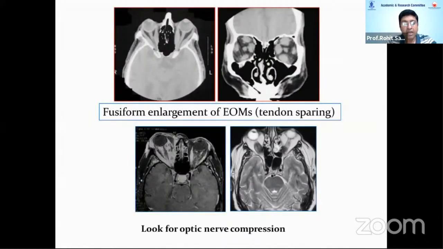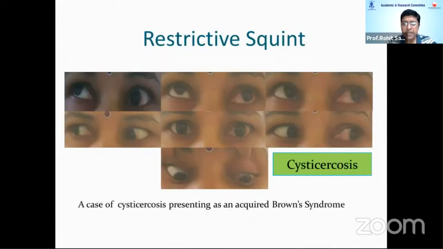And you can see on imaging fusiform enlargement of the extraocular muscles, which is tendon sparing. Pseudotumors are going to have involvement of the tendon and be very large with fat striations, but here it is just fusiform enlargement of the extraocular muscles without any significant fat striations. Look for orbital optic nerve compression if there is deterioration of vision. The other cause of acquired restrictive strabismus can be cysticercosis or infestation in the orbit.